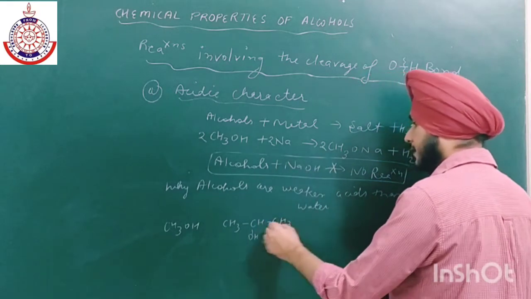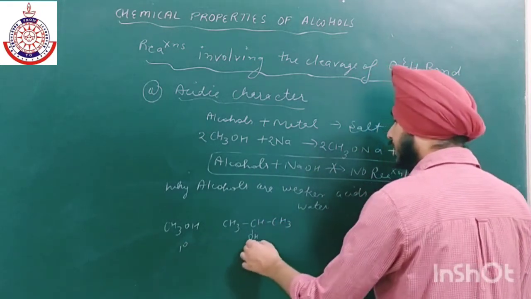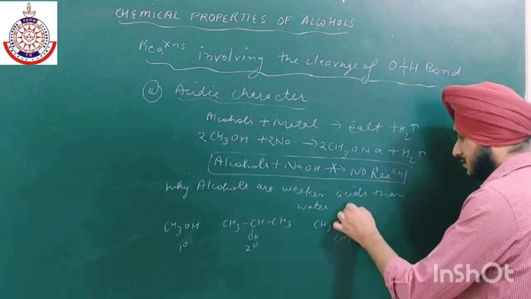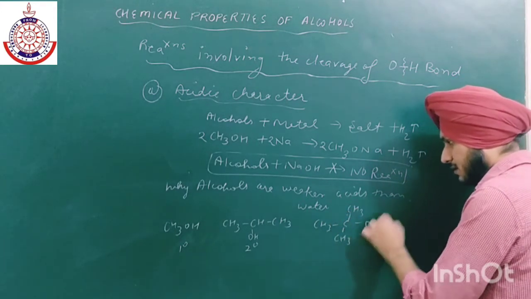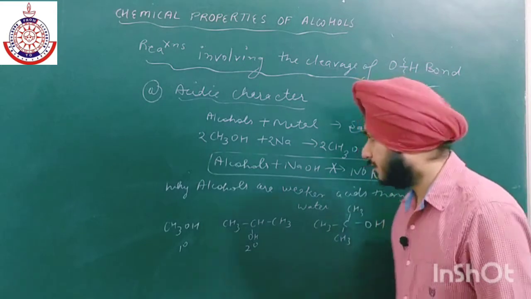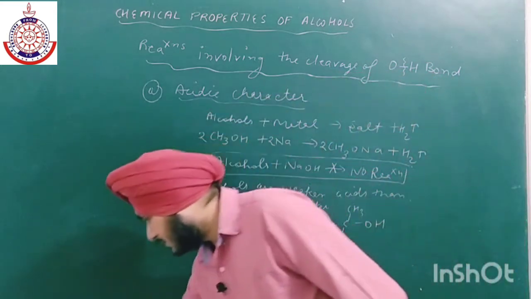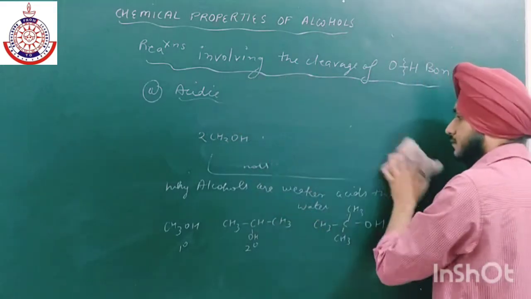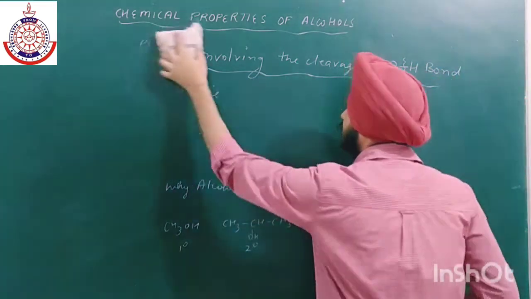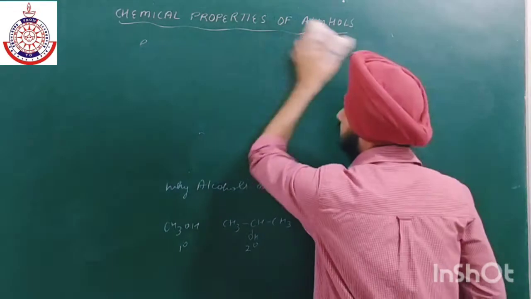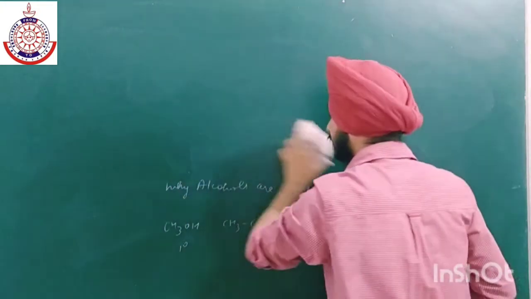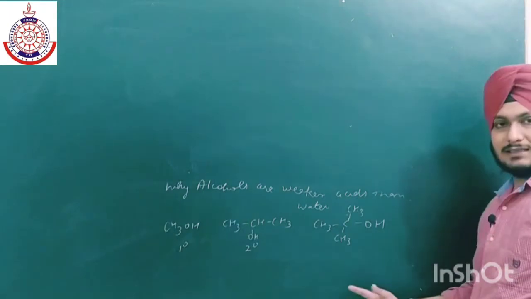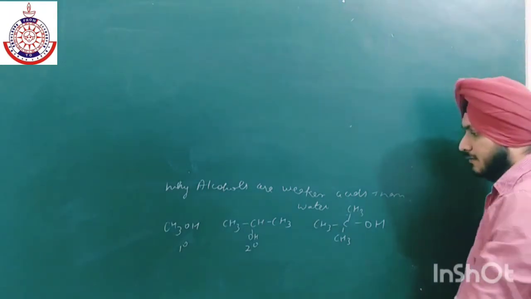This is secondary, 1 degree, 2 degree, and here we have a 3 degree. These are the three alcohols. Similarly we have water.